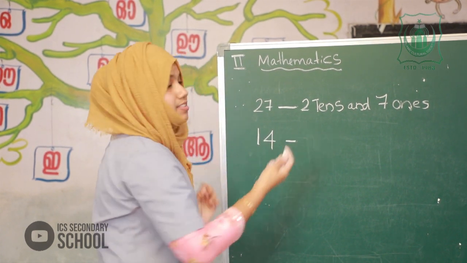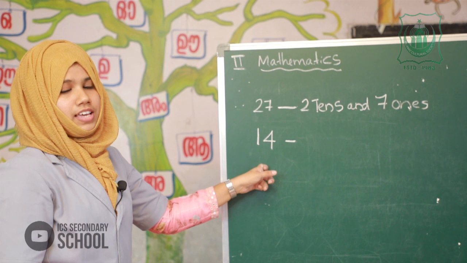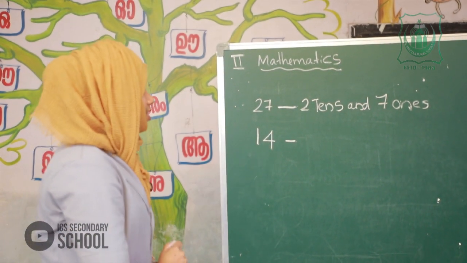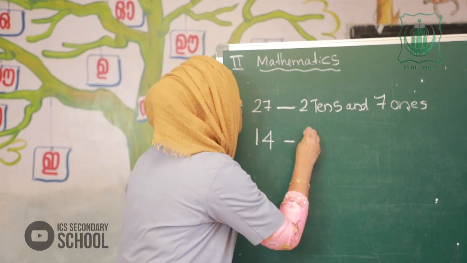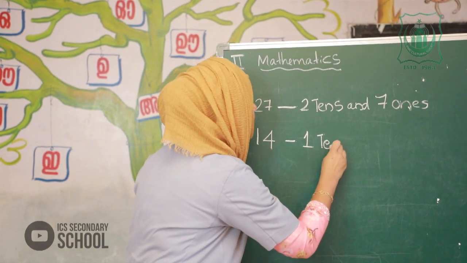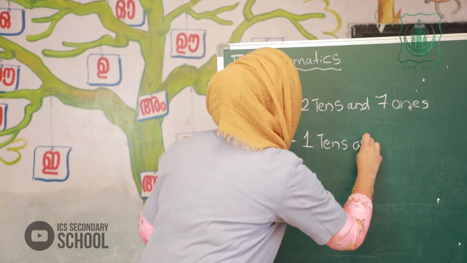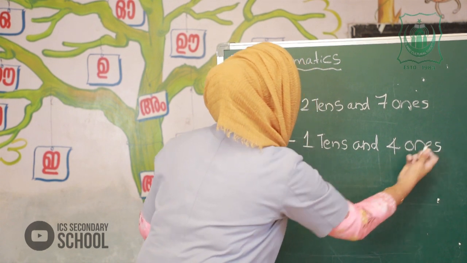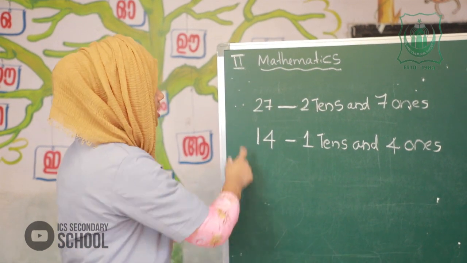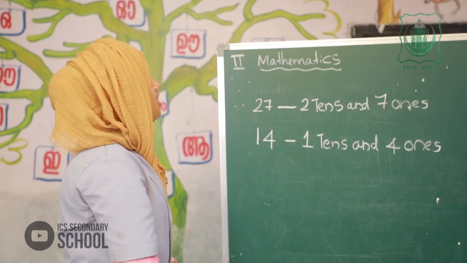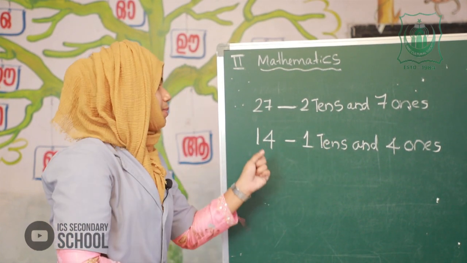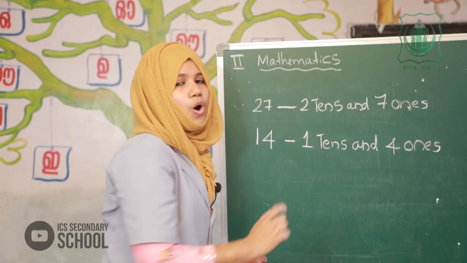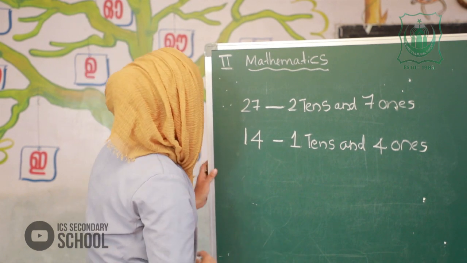Which number is this? Yes, 14. In 14, 1 is in which place? Tens place. So, we can write 1 tens and 4 ones. Have you got it? The number 14, the 1 in tens place. That means 1 tens and 4 in ones place. That means 4 ones. Is it clear? Okay, very good. Next.